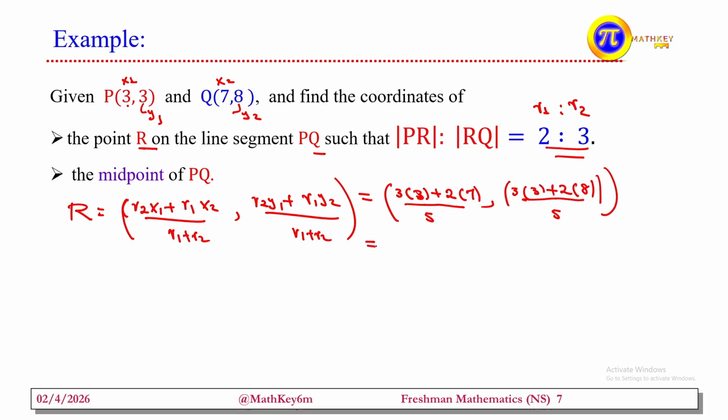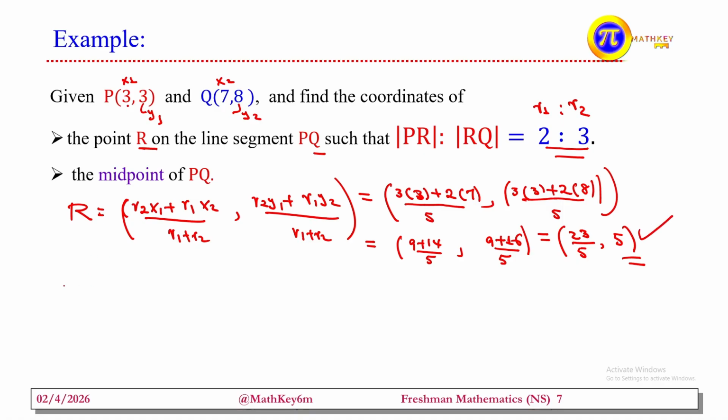So the value becomes 3 times 3 that is 9, plus 2 times 7 that is 14, 9 plus 14 divided by 5. Second one, 3 times 3 that is 9, plus 2 times 8 that is 16, divided by 5 here. So when we take this ratio, 9 plus 14 that is 23 over 5. The second one, 9 plus 16 that is 25, 25 divided by 5, it is 5. So the ratio 2 to 3 becomes what? 23 over 5 and 5 here. We can express it in such forms.